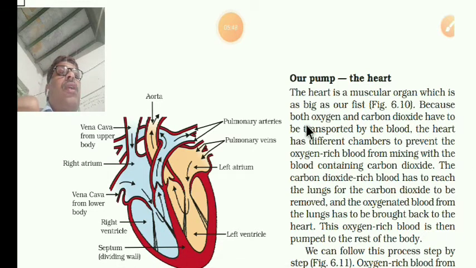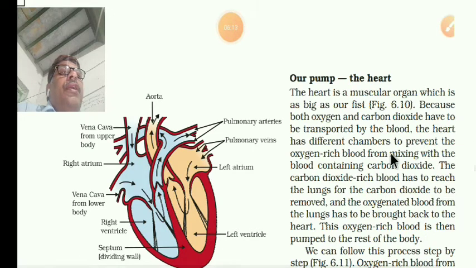Because both oxygen and carbon dioxide have to be transported by the blood, the heart has different chambers. Four chambers: upper two chambers and lower two chambers. Right atrium, right ventricle, left atrium and left ventricle, these four chambers.